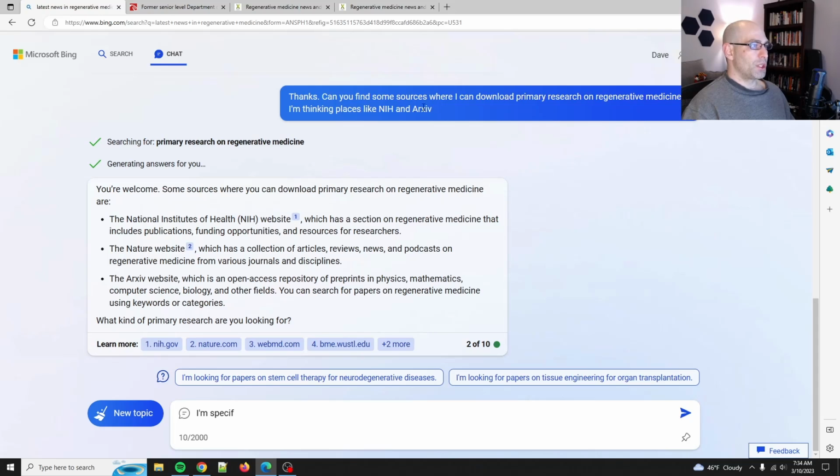So I asked for sources for primary research, and I said like NIH and arXiv, and of course it just said NIH and arXiv, but it also added Nature. So basically what I'm doing is I'm going to gather some sources, download some PDFs or other articles, and use that as my data. Now, obviously, I probably will not succeed in advancing science on my own, but what I can do is demonstrate how, and then someone else can take it and put it into a product.